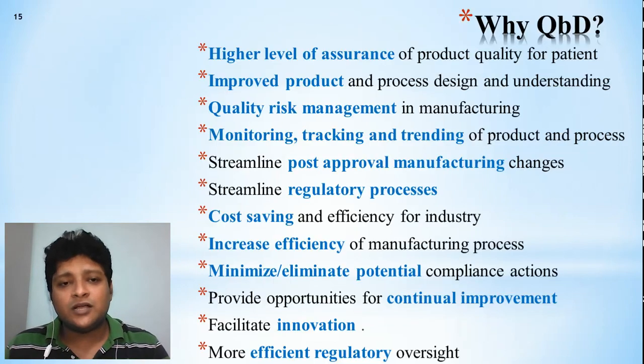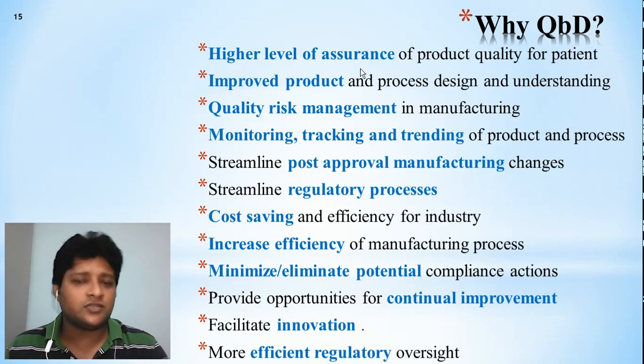So this is about quality by design, how we can build quality into our product, which is not necessary to evaluate or check only at the final stage or final product. So why quality by design? What kind of different approaches or benefits will you get? Here you can see a high level of assurance. Definitely the method itself, we are going to validate it and get the approval, so it will provide us a high level of assurance.